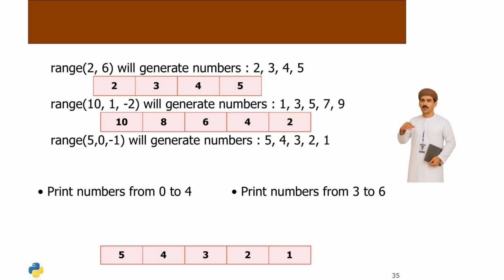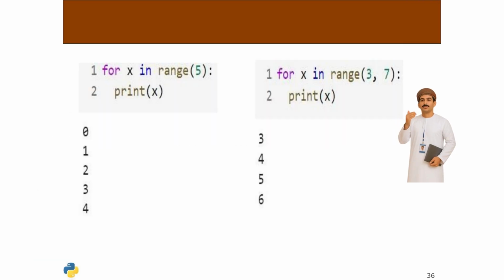Similarly, range 10 to 1 minus 2 generates 10, 8, 6, 4, 2. These sequences are useful in loops, such as printing numbers from 0 to 4 or 3 to 6. Using a for loop, you can print numbers in a specific range. For instance, to print numbers from 5 to 1, use range 5 to 0 minus 1. This iterates backwards, decrementing by 1 each time.